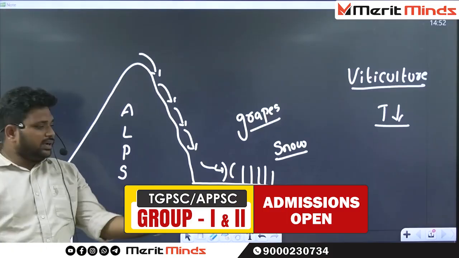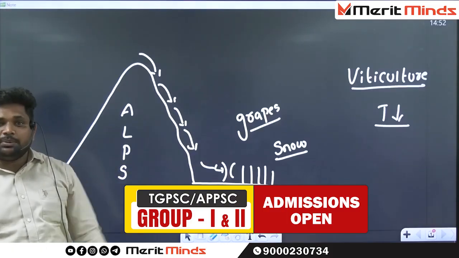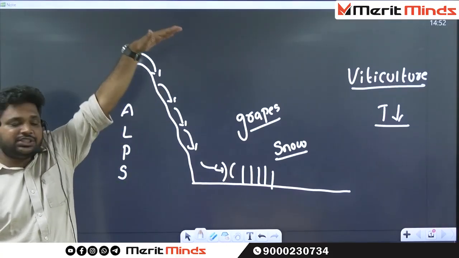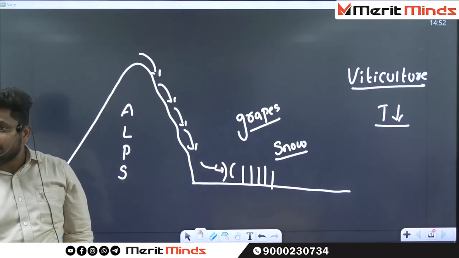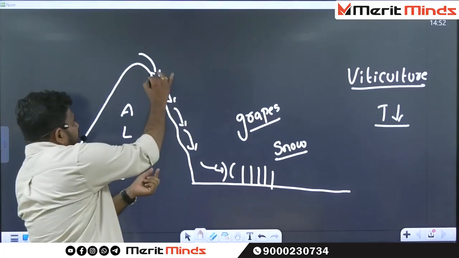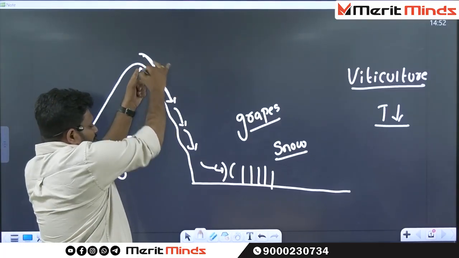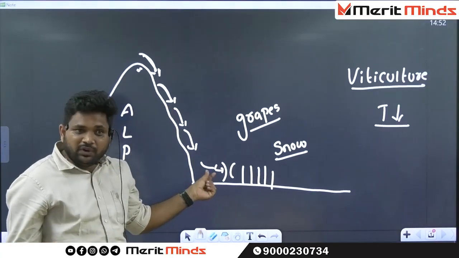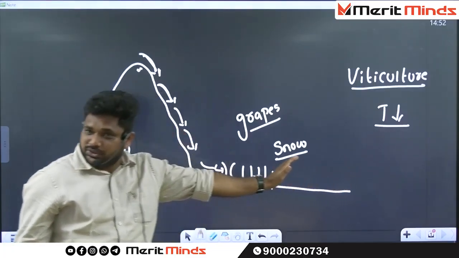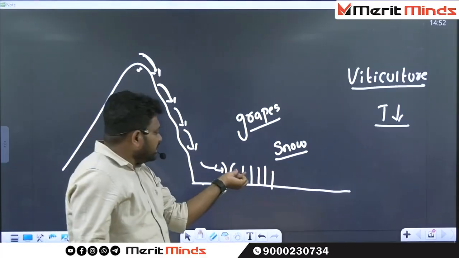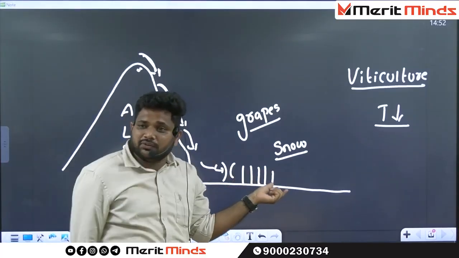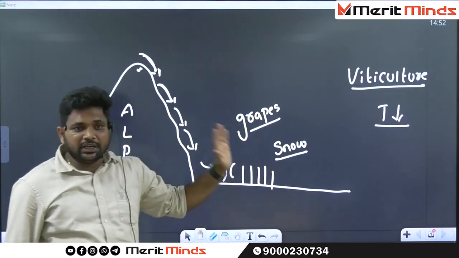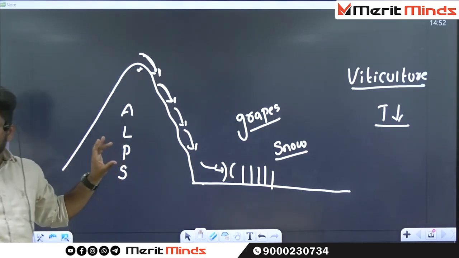Warm winds. Whenever we people are moving vertically up, what about the temperatures? Decreases. Whenever the same winds are coming from upper reaches towards the ground surface, what about the temperatures? Increases. Since these winds are coming from upper reaches of mountain to foothills, these winds turn into warm winds. Whenever these warm winds blow on the grape plants, whatever snow is there gets weeded out. And these winds are helpful for ripening of grapes. Okay, this is the importance of Foehn winds.